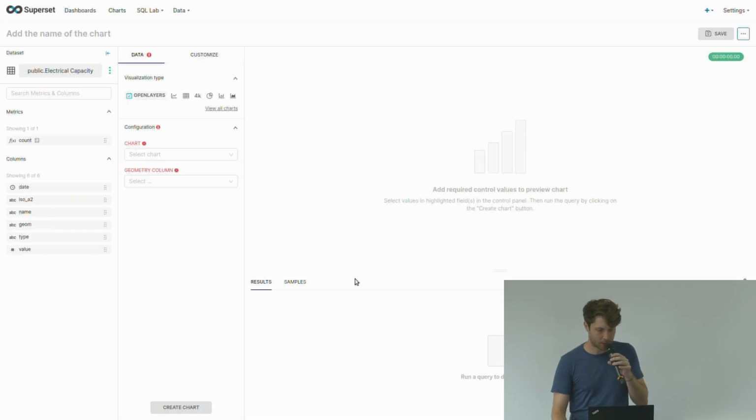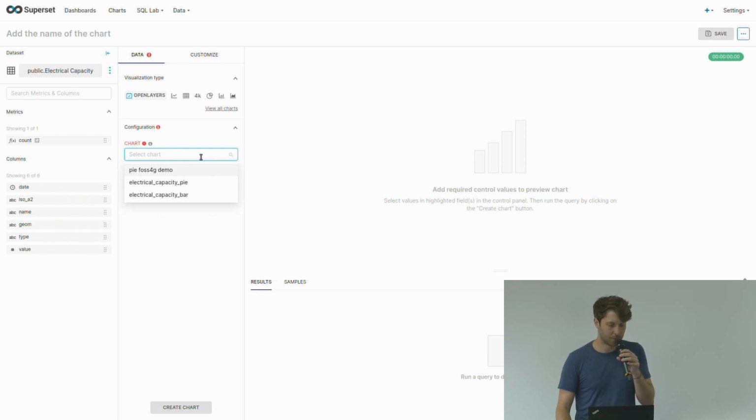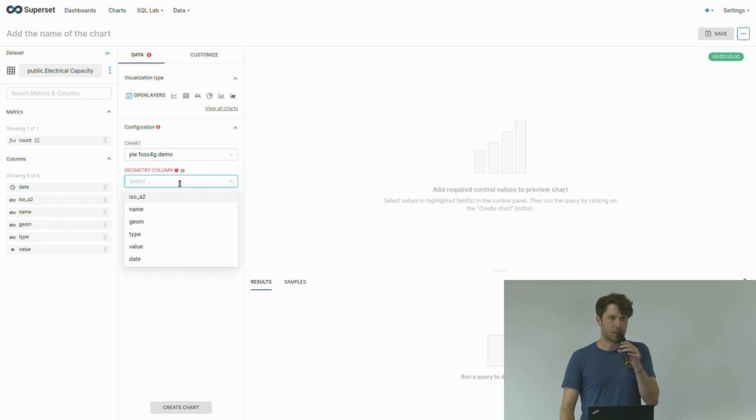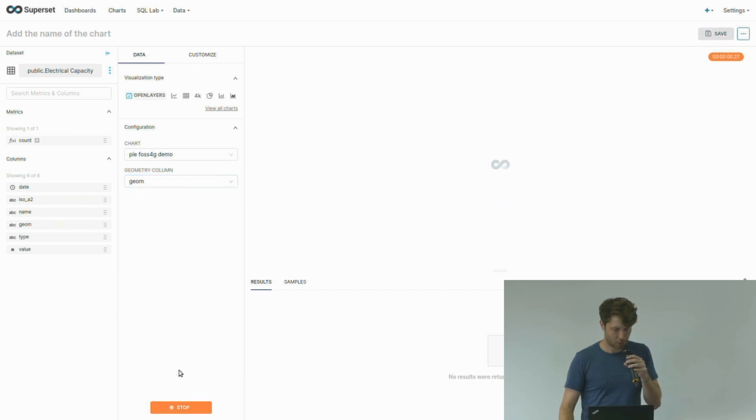So I create that chart, and now all I have to do is to select that existing chart from this drop down here. This drop down only shows charts that are based on the same data set. So I can use this one, and all I have to do is to specify the geometry column. In this case, we only support point GeoJSON geometries. In the future, we will probably extend this. There's no technical reason not to do it. It's just a matter of time and having a first step, or doing the first steps. So we create that chart,